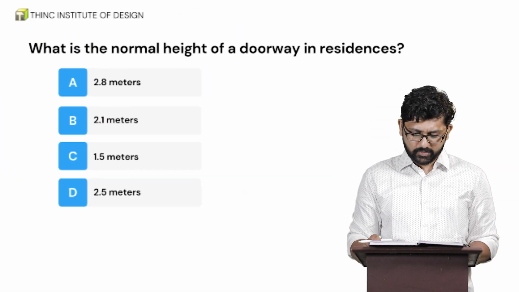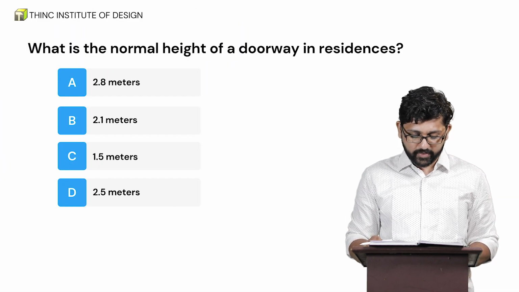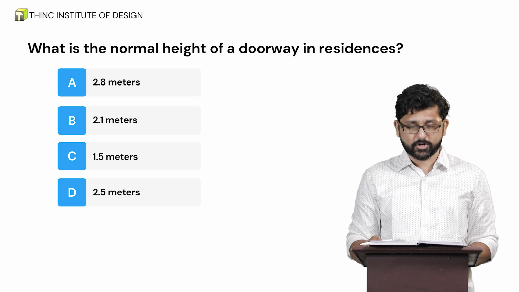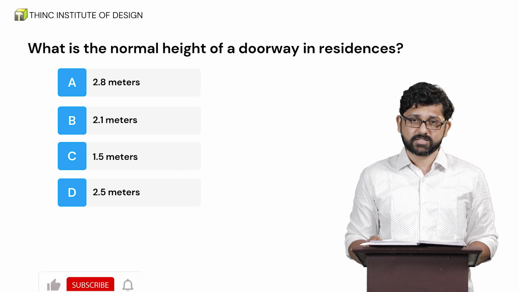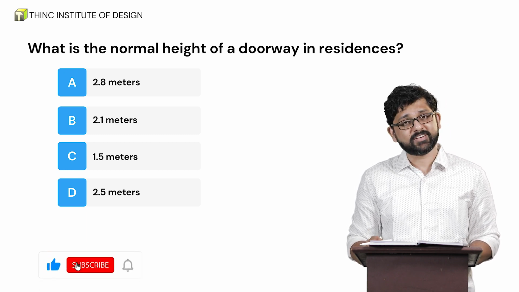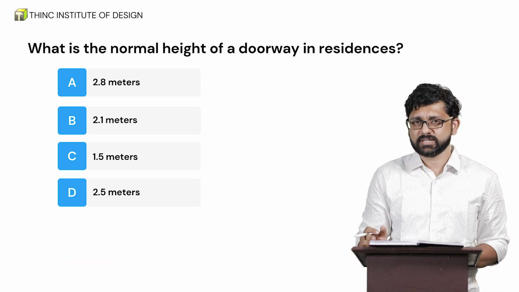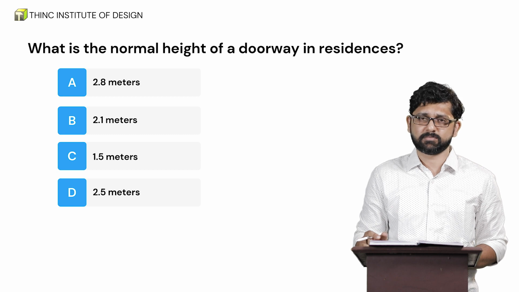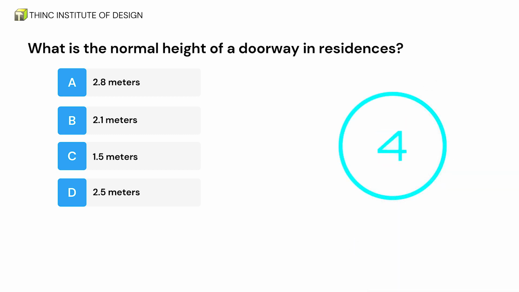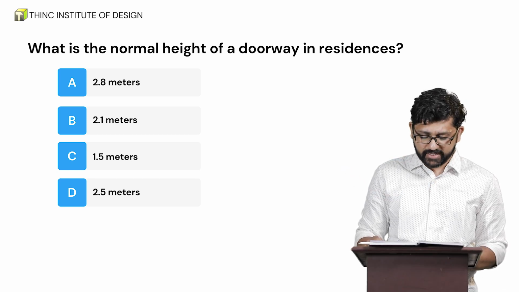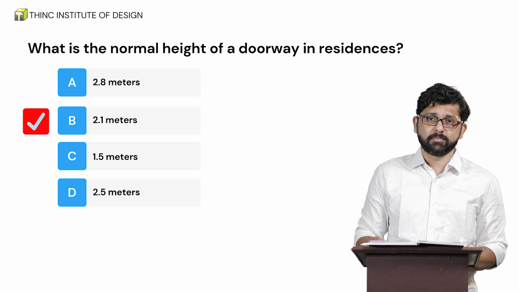Next question. What is the normal height of a doorway in residences? There are 4 options given: 2.8 meters, 2.1 meters, 1.5 meters and 2.5 meters. I want you to go through all the options and finally comment the answer in the comment box below. Let's look at the answer. The correct answer is 2.1 meters.